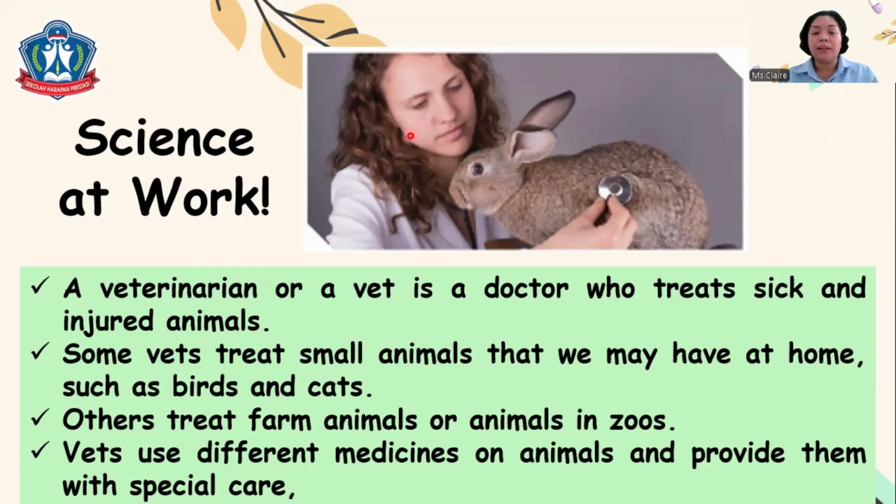Some vets treat small animals that you may have at home, such as birds, cats, and dogs. Others treat farm animals or animals in the zoo. Vets use different medicines on animals and provide them with special care. Who wants to be a veterinarian someday? If you like animals, you can be a vet someday.